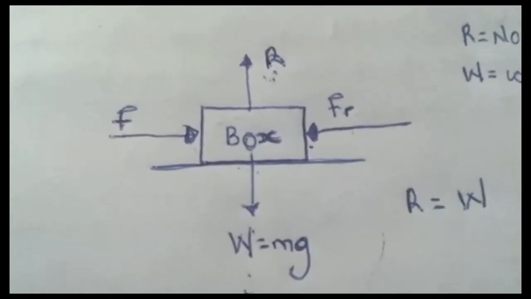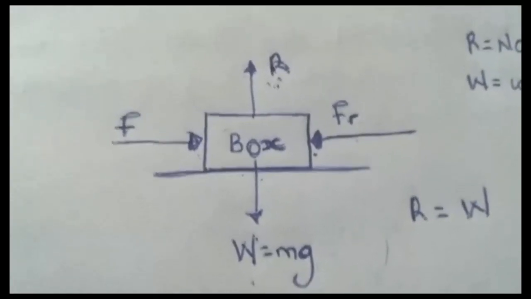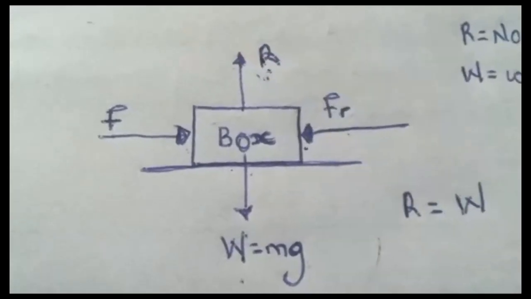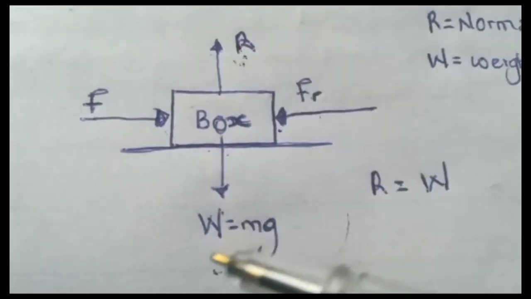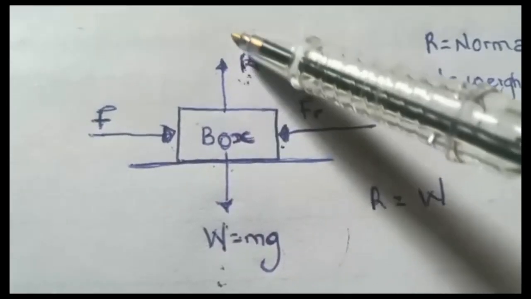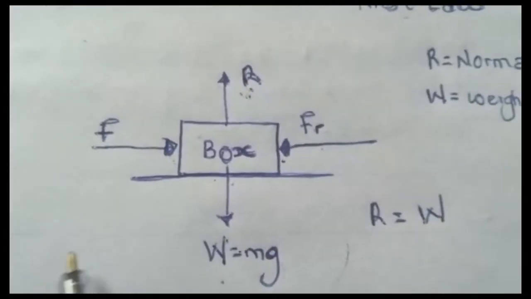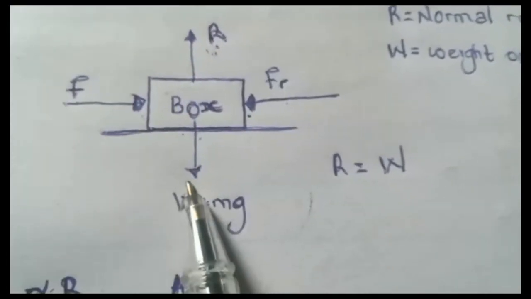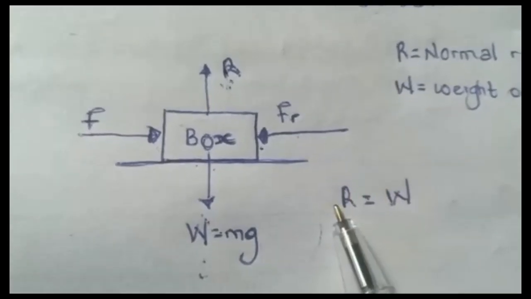One thing I also forgot to mention is that your R can also be represented as N. Here in some textbooks you see R as N. And your R is equal to your W. Yes, that's your normal reaction equal to the weight if there are no external forces acting here, and it only occurs when the body is on a horizontal surface. That's when your R equals your W. So if you are given your W, you can actually find your R.